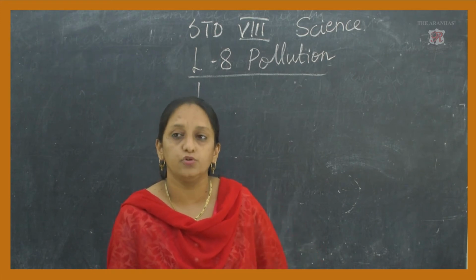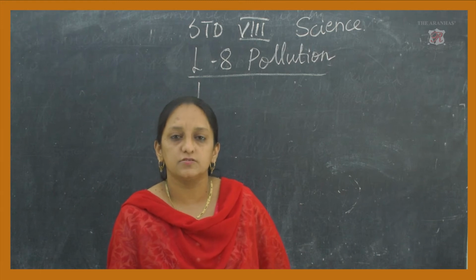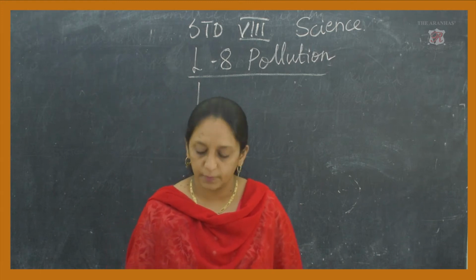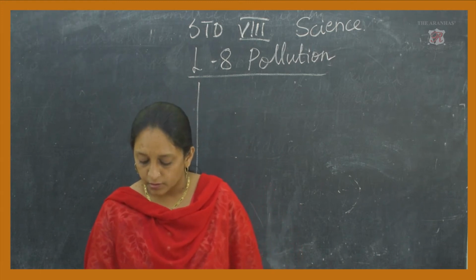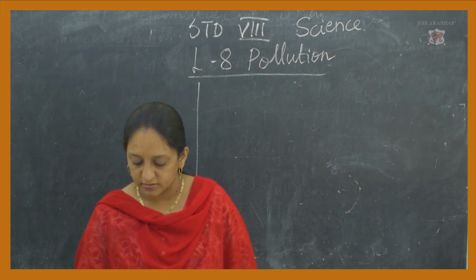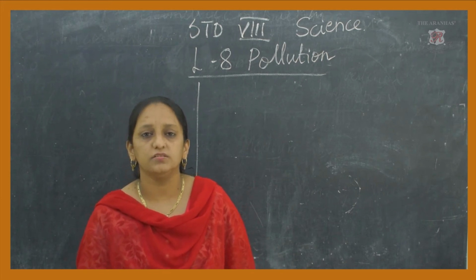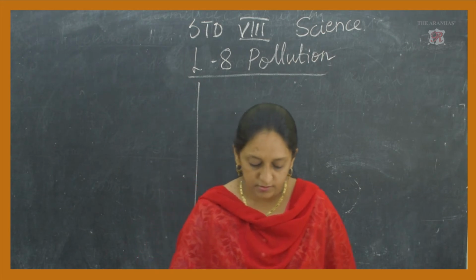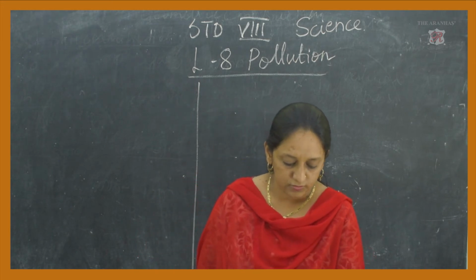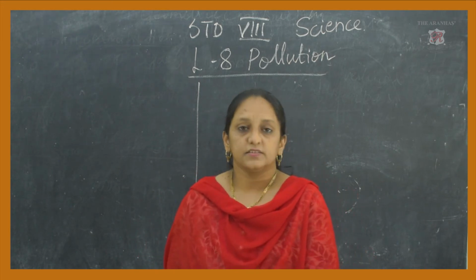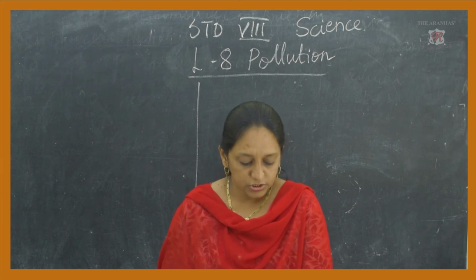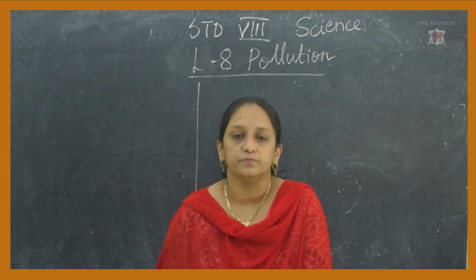Just now I explained to you what will happen if the soil does not remain fertile, if the soil becomes infertile due to natural or man-made reasons. That is known as soil pollution. This is the proper definition of soil pollution. Now see, when we start the soil pollution part, they have asked a question, what is meant by soil erosion?